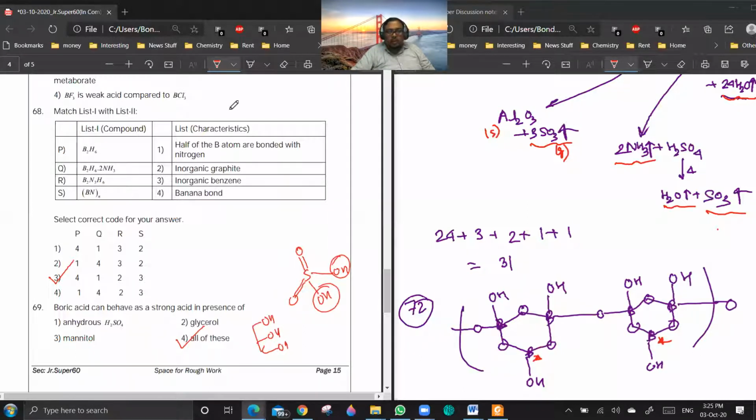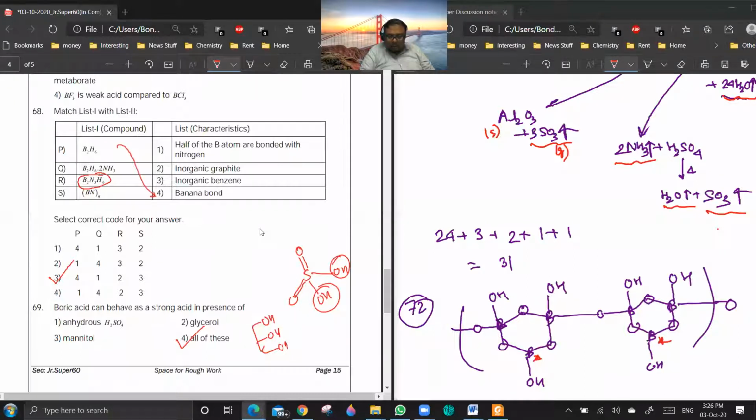Okay, there is some background noise. After this, 68. Sir, in 68 option, they gave B2 and 3. It should be B3 and 3, no, sir? Yeah, this is a printing mistake. Sir, and also the answer will be option 1, no, sir? Yes, sir, it should be option 1. Okay, let me just try.